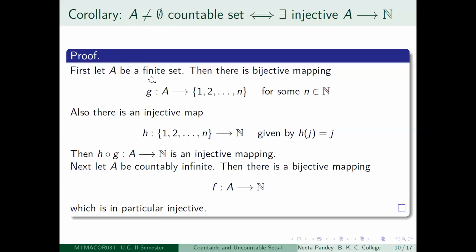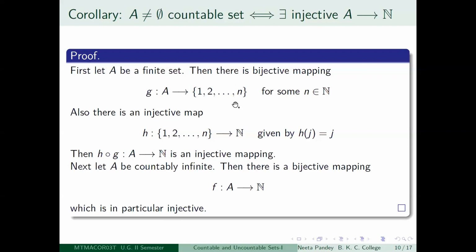Okay, so if A is a finite set, then by definition, I have a bijective mapping G from A to {1, 2, etc., n} for some positive integer n. Remember, in the definition I had taken the domain to be 1 to n and the range to be A. But since it is a bijective mapping, once you have a bijective mapping from 1 to n to A, that means there is a bijective mapping from A to this set also.